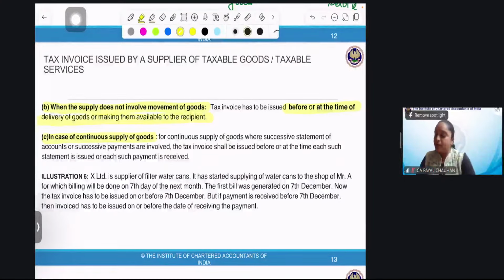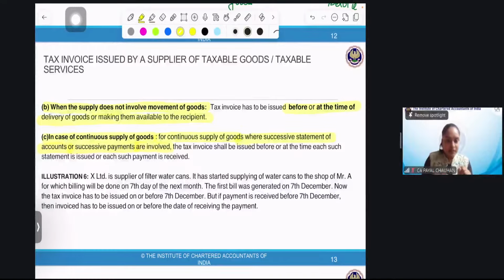Continuous. Very good. For continuous supply of goods, where successive statement of accounts or successive payments are involved, tax invoice to be issued before or at the time of each such statement is issued or each payment is received. Shall I explain it in the simple manner?